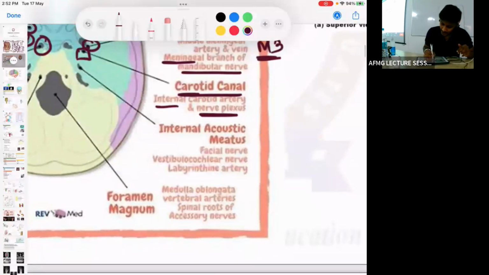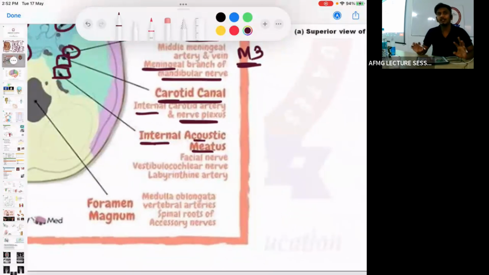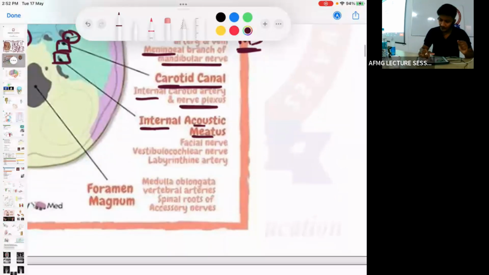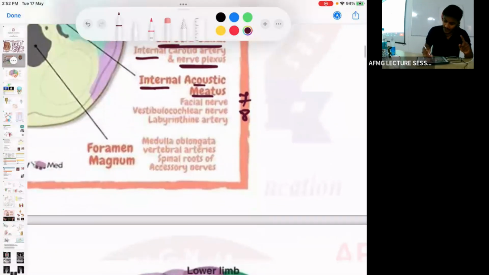Next, if I talk about this, internal acoustic meatus. Okay, beneath the carotid canal we have the internal acoustic meatus. As I told you, which two cranial nerves pass by the internal acoustic meatus or the internal auditory canal? The 7th and the 8th cranial nerve, that is facial and vestibulocochlear. Also we have one artery that is known as the labyrinthine artery.